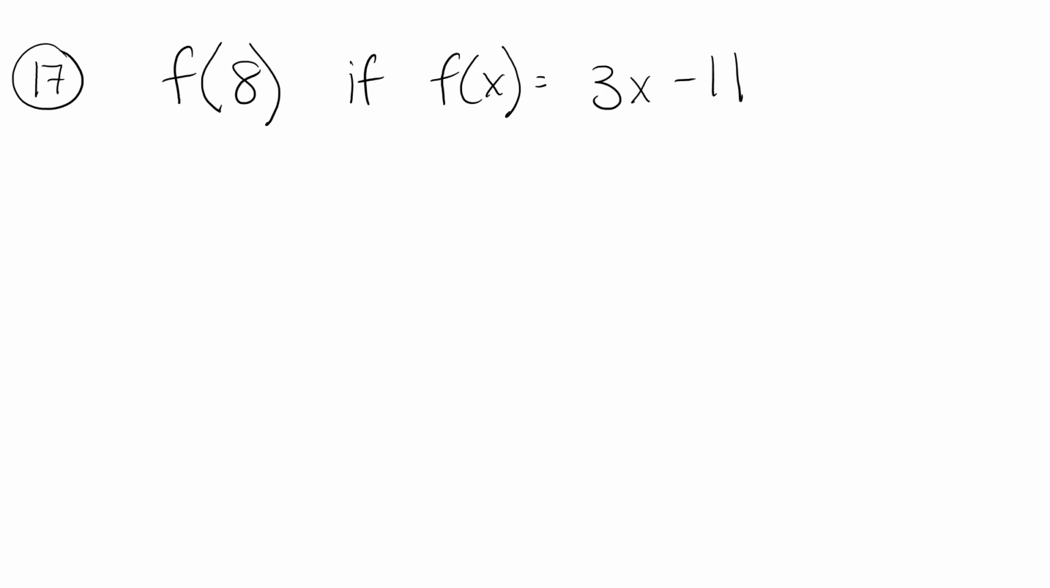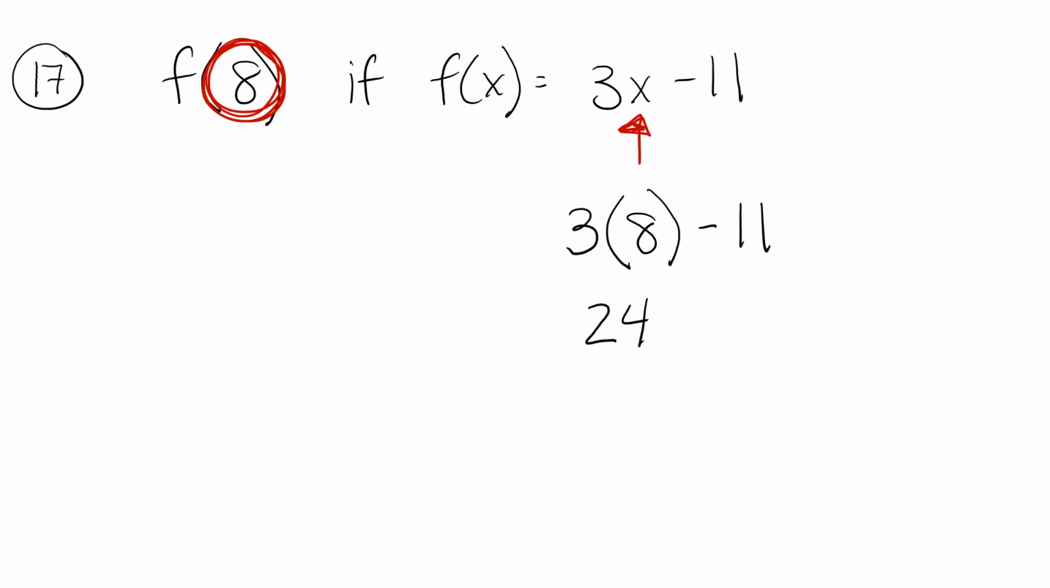For number 17, we have the equation f of 8 if f of x is equal to 3x minus 11. Again, we're going to take our number 8 and we're going to plug it in for the x value. Now, the 3 and the x side by side means multiply. So we're going to multiply the 3 and the 8 and then subtract the 11. 3 times 8 is 24. 24 minus 11 is going to give us 13.